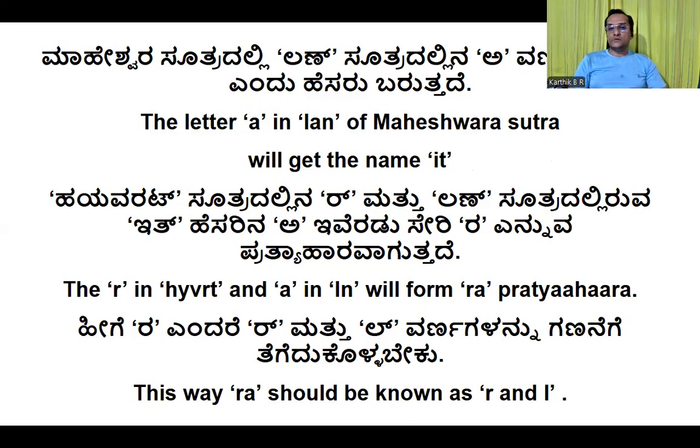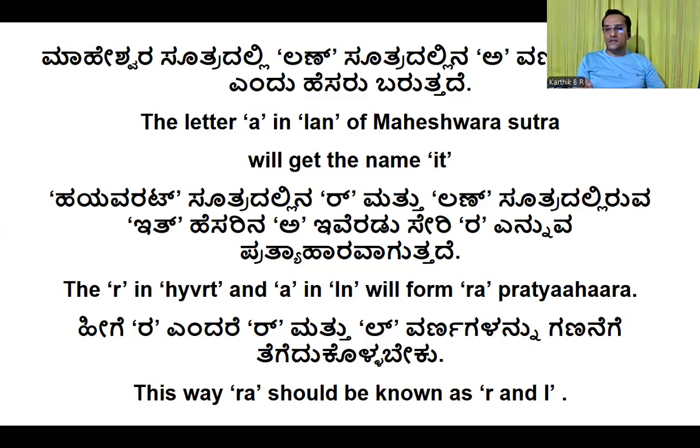And the next sutra is Lan, Hayavarat Lan. So, in Lan, after La, the A that we have is also It. That also has got the name It because of the previous sutra. So, Ra and A. With that, we made a Pratyahara: Ral.